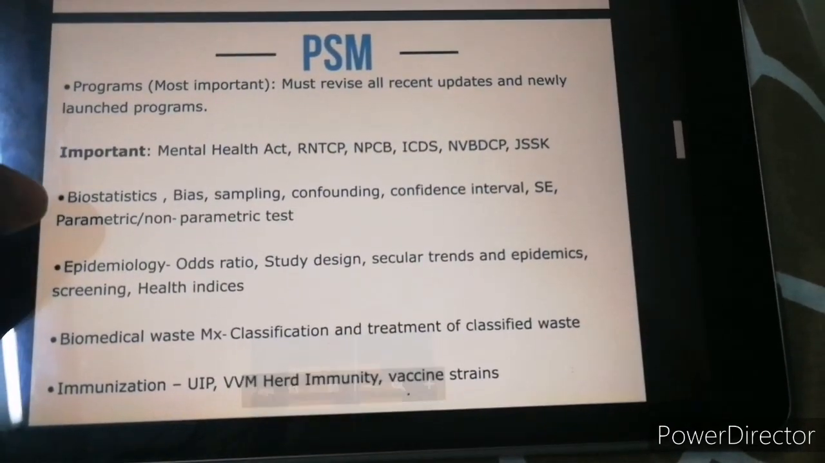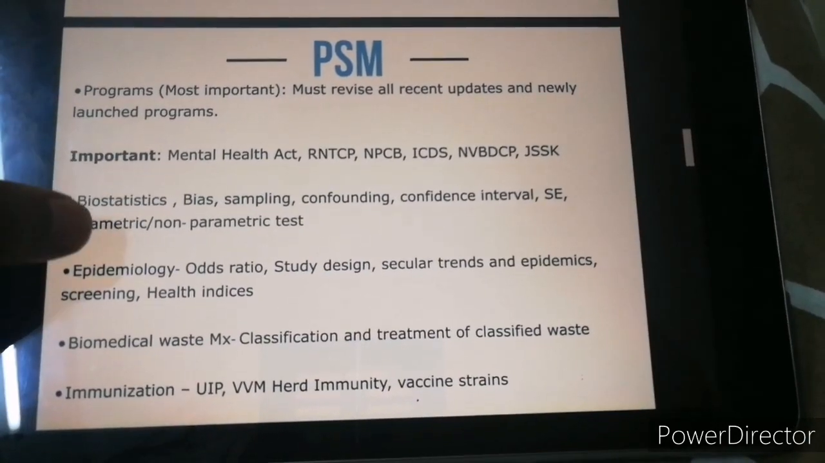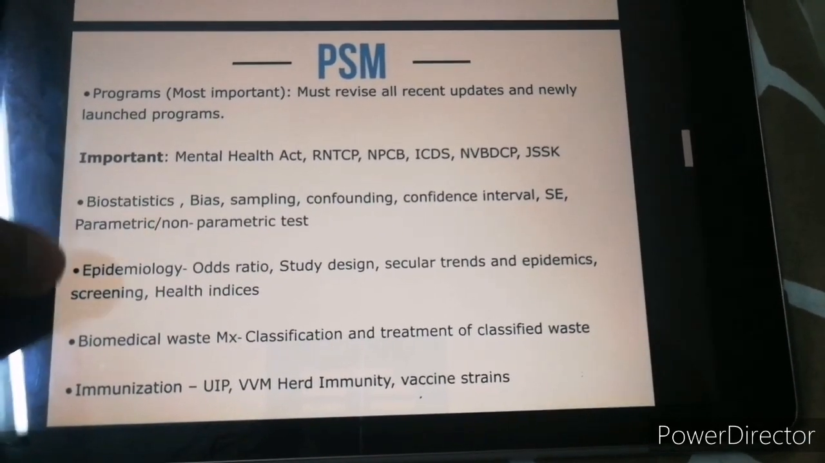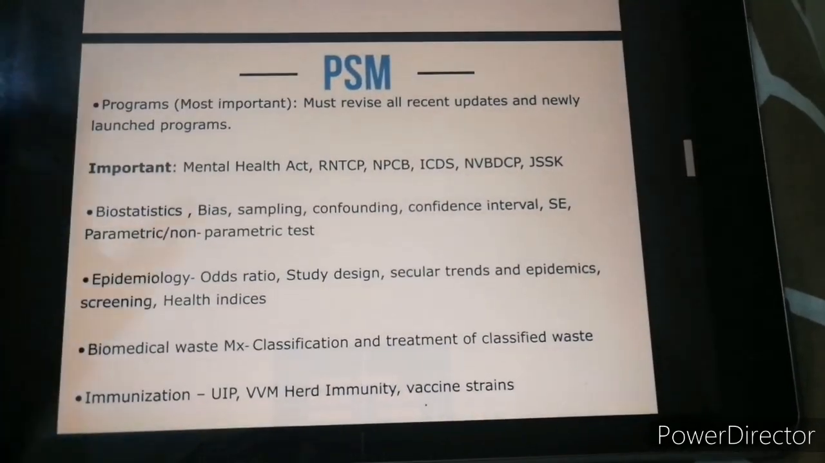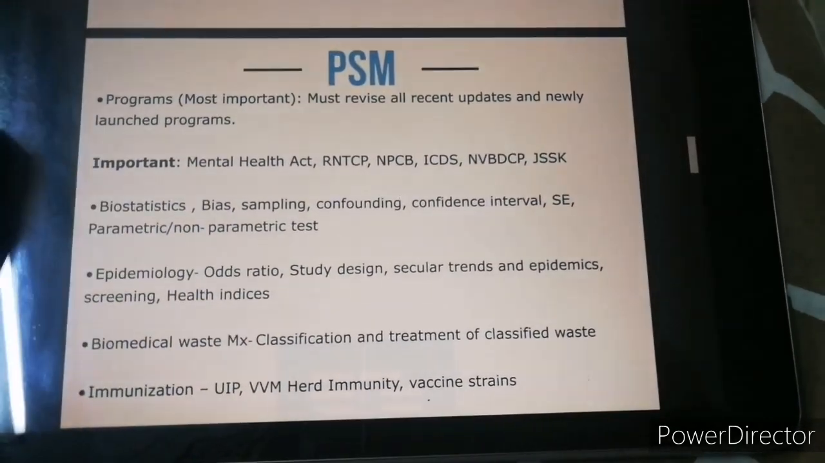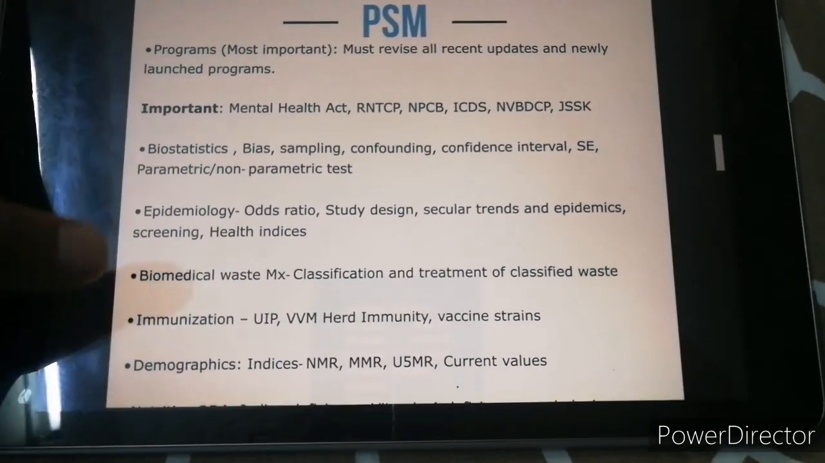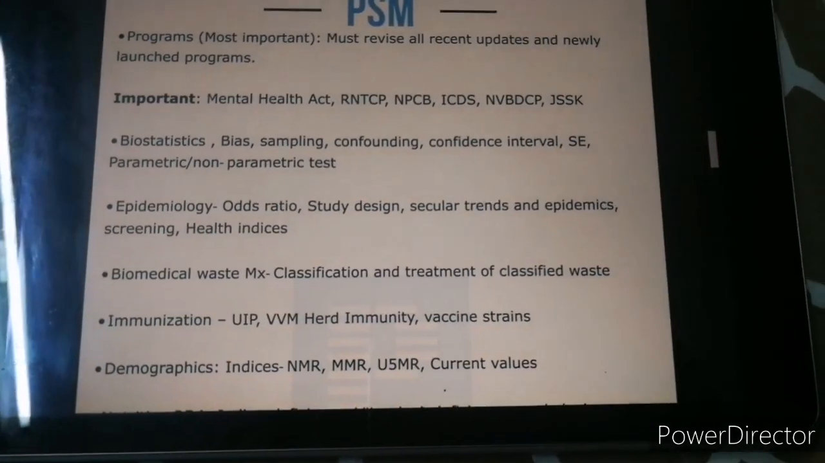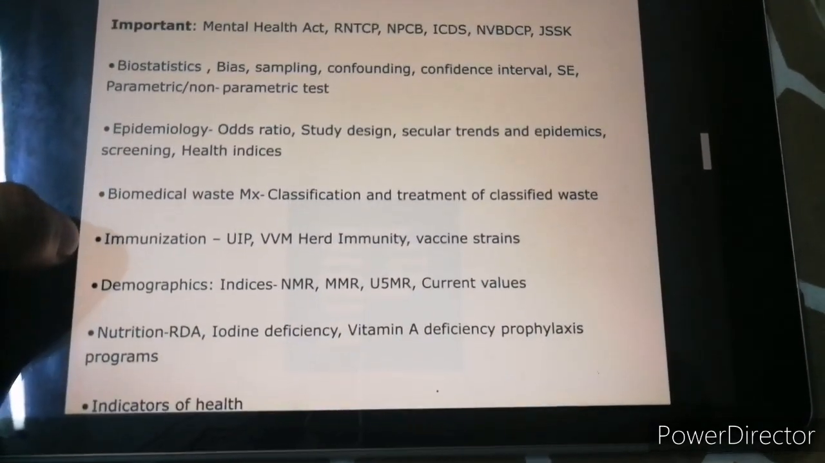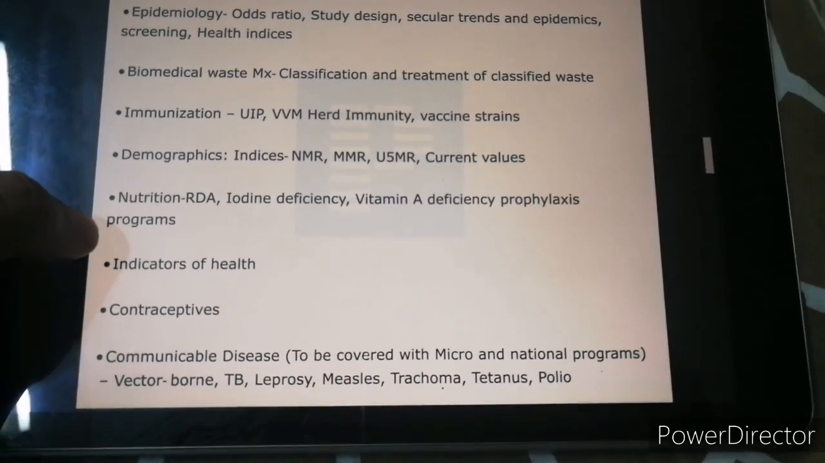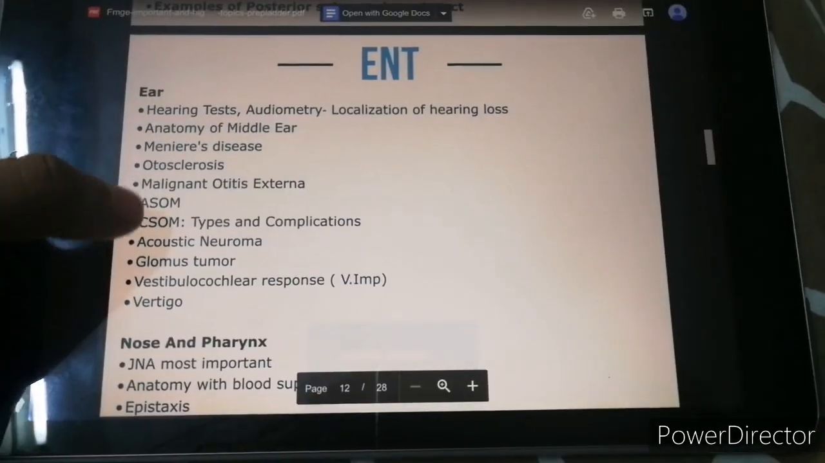Coming to PSM, the programs are the most important. We must revise all the recent updates and newly launched programs. And also most of these things we need to revise them. If we don't revise them, we might forget certain things. At the same time, PSM is a very scoreable subject. Coming to ENT,